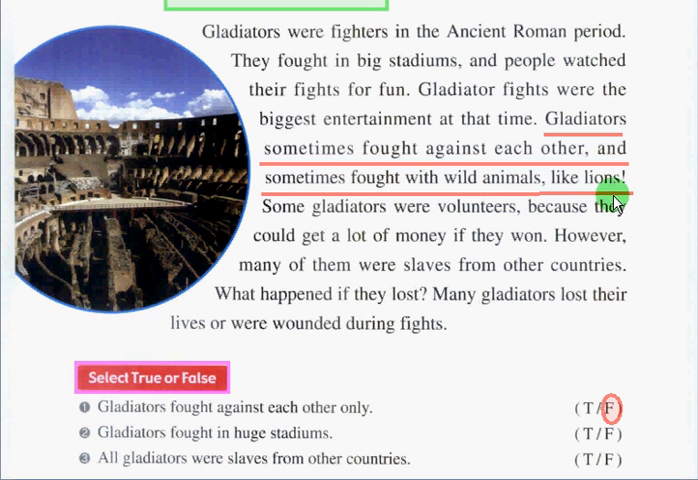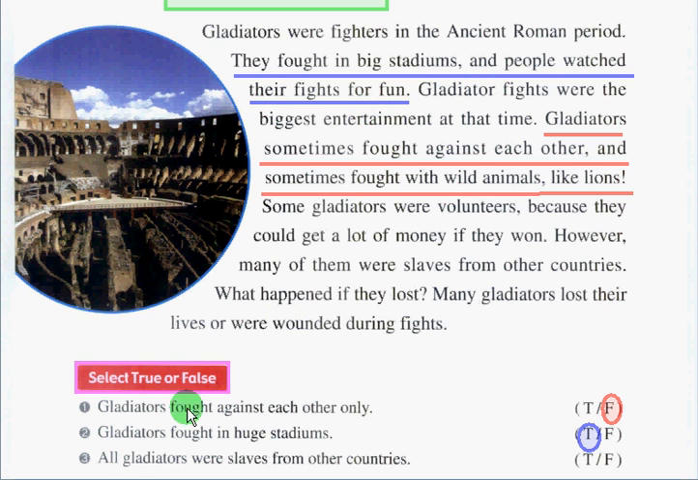How about number 2? Gladiators fought in huge stadiums. Is it true or false? The answer is true. Here, they fought in big stadiums and people watched their fights for fun.